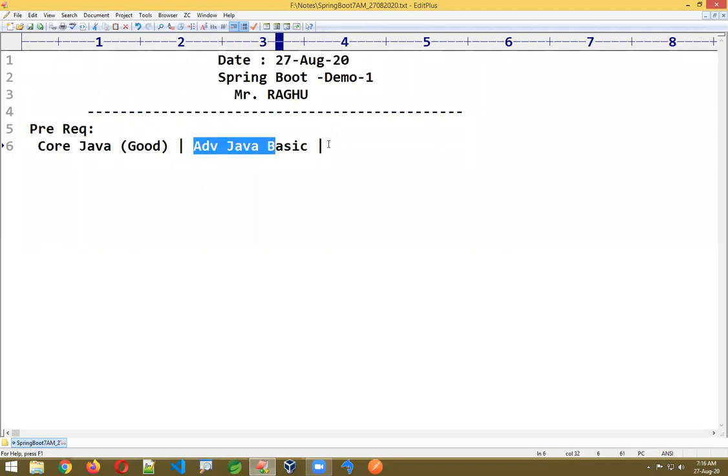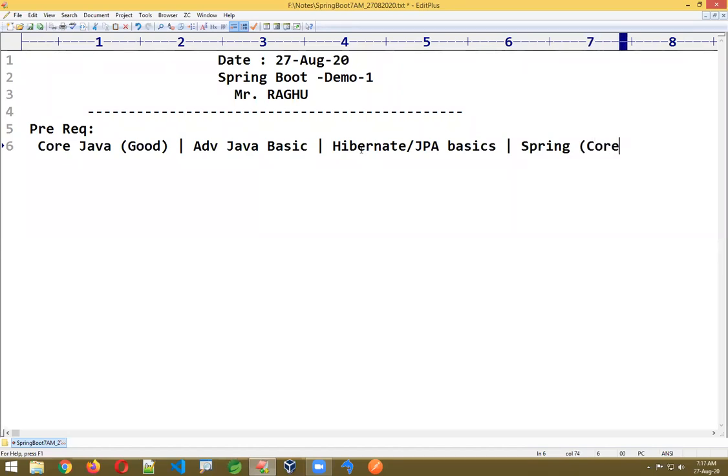What is a database? What is a JDBC connection? Writing a simple JDBC program, writing a simple servlet. Okay, so JSP basics. What is a session, what is a cookie, basics are sufficient here. And next one, Hibernate, that is our JPA basics. Hibernate or JPA basics are required, and you should also have good knowledge of Spring. At least, if you don't have complete knowledge, Spring Core, JDBC and MVC. These are the minimum things you should know before attending this.